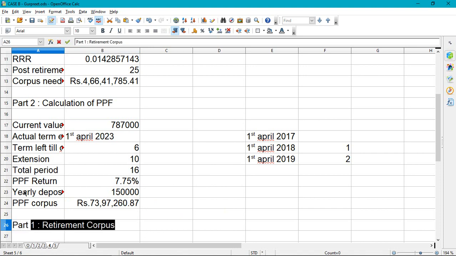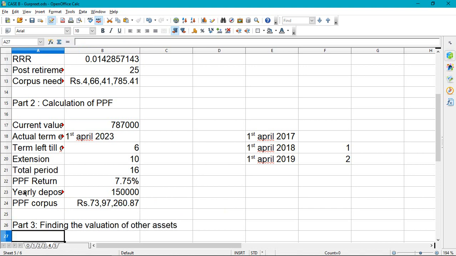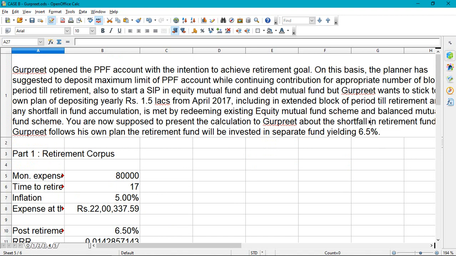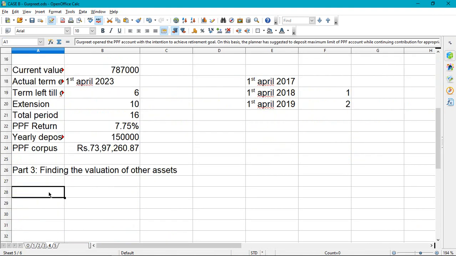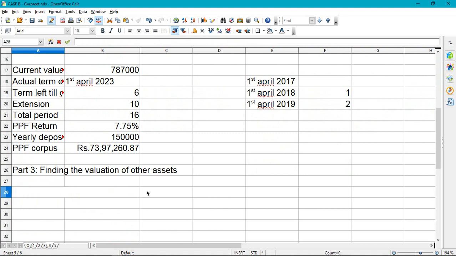We'll see part 3, which is finding the valuation of other assets. Other assets include whatever he wants to link, which is the existing equity mutual fund scheme and balanced mutual fund scheme. Let's tag those also. First the equity MF, we need the current value.